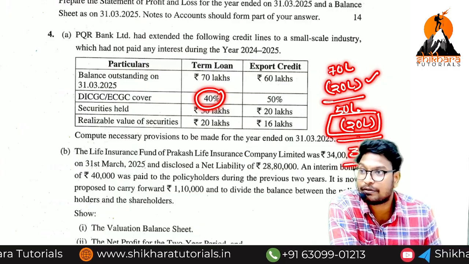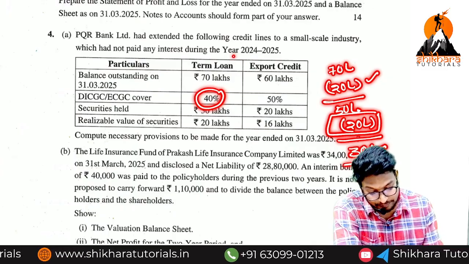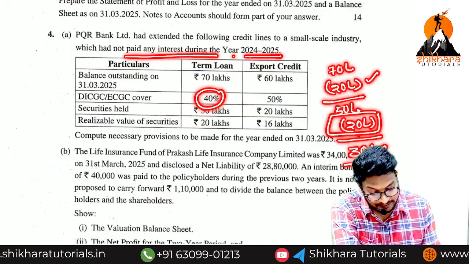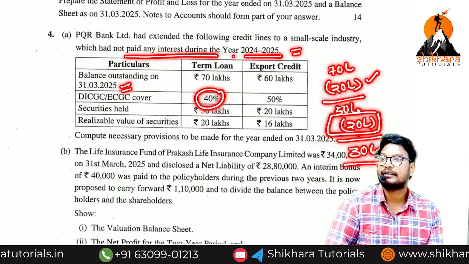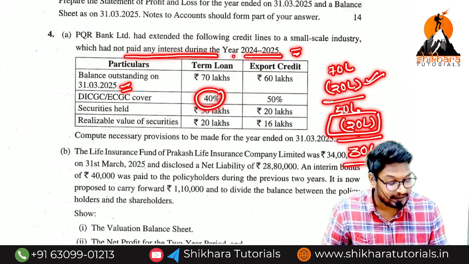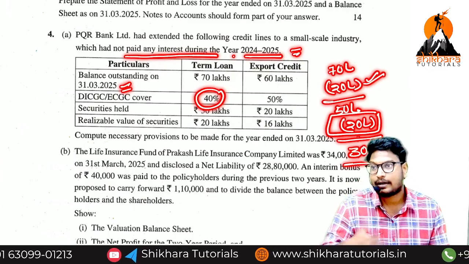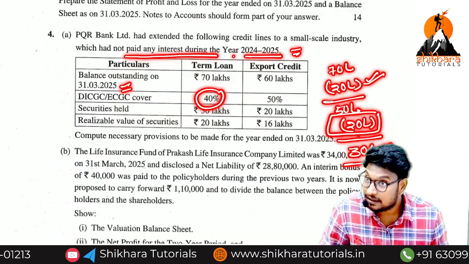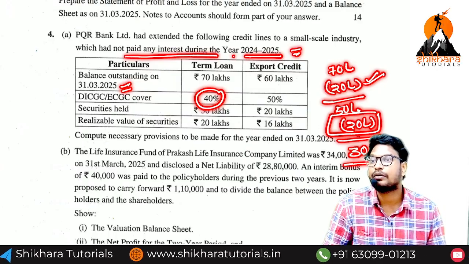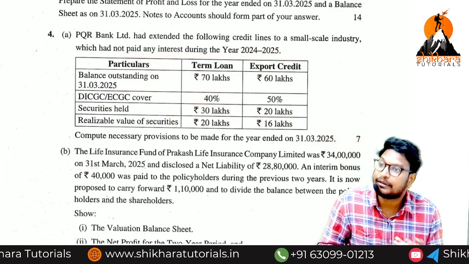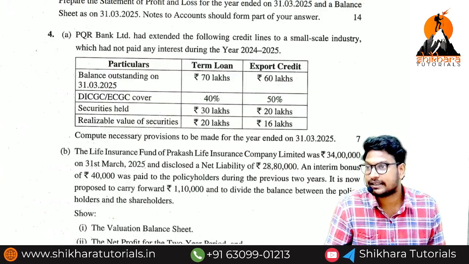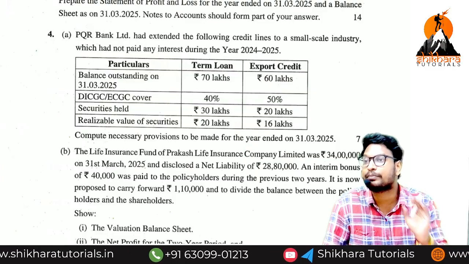because it is a security given by government. Here they have not mentioned that no interest has been paid in 2024-25, so we can take an assumption that this is a loss asset. This is a loss asset, and we create 100% provision on secured and 100% on unsecured. What is the total amount of provision? 20 plus 30, that is 50. Or you can assume it is substandard, or doubtful first category, doubtful second category. It is purely based upon you.